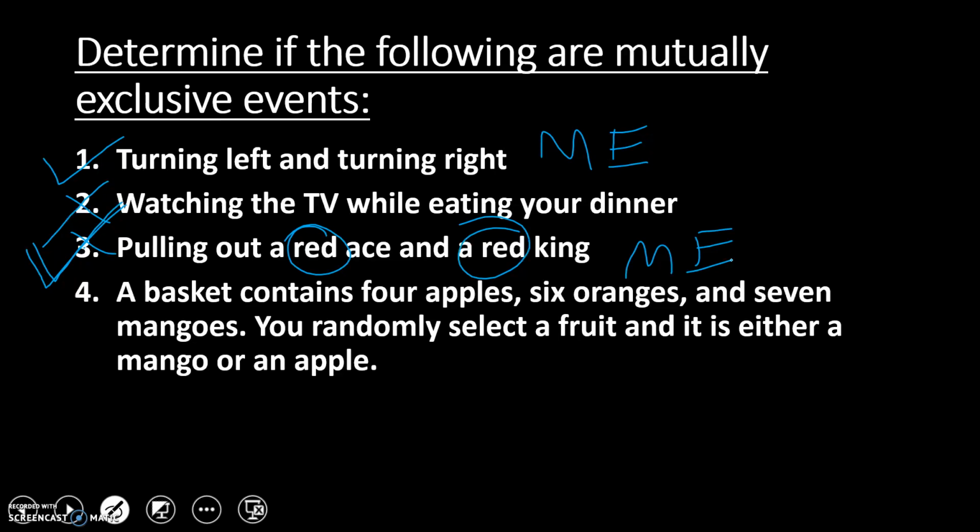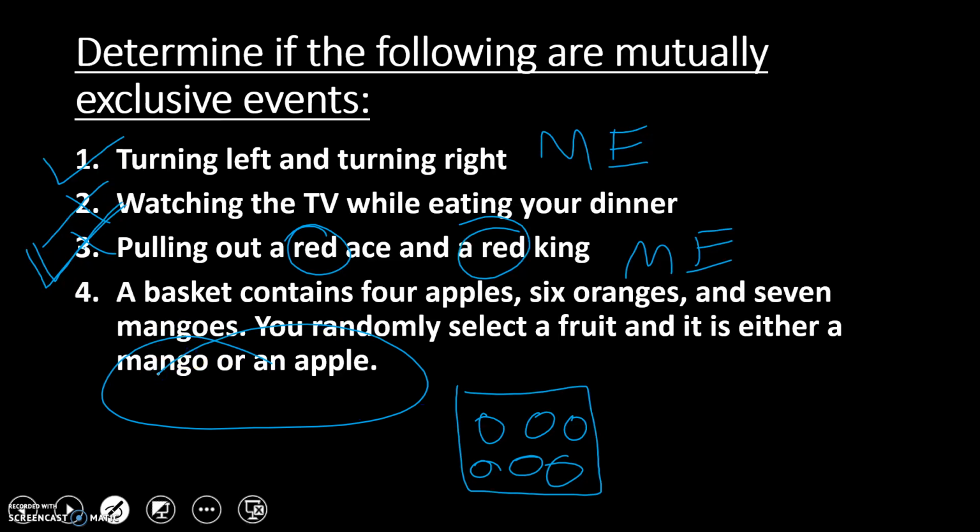A basket contains 4 apples, 6 oranges, and 7 mangoes. You randomly select a fruit, and it is either a mango or an apple. So you have this bucket with some fruits in it, and you pull out a fruit, and it has to be a mango or an apple.